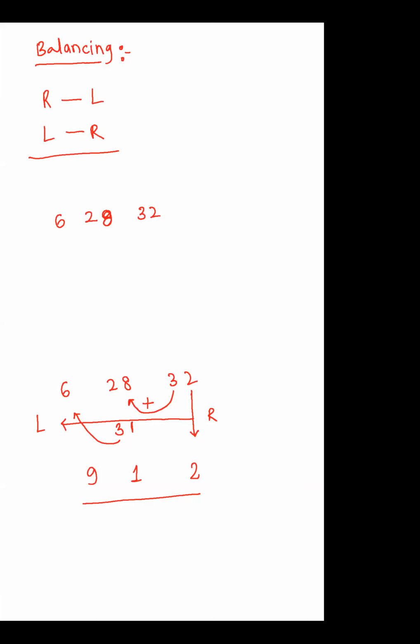So let us see how to do the left to right balancing. Assume that every place contains two digits. If suppose I am doing left to right, then I am writing the tens place digit here and 6 will be carried forward. So that means it is not a 6, it comes like a 60. When you are balancing from left to right, it becomes 60, not a 6. Are you getting my point?